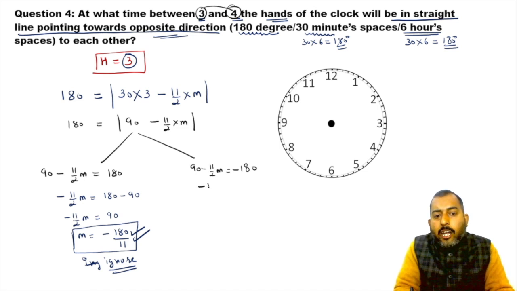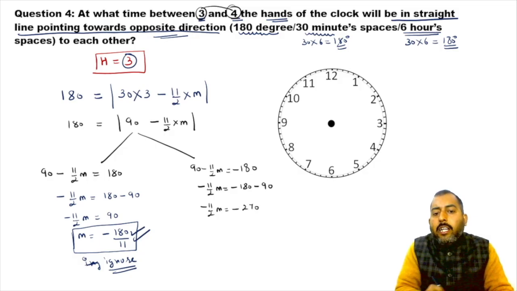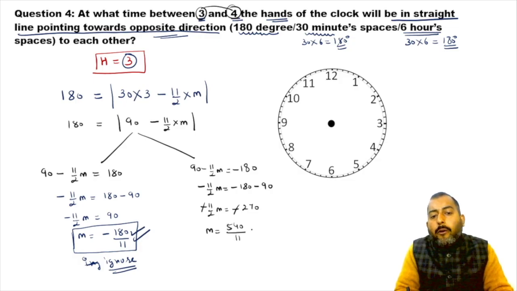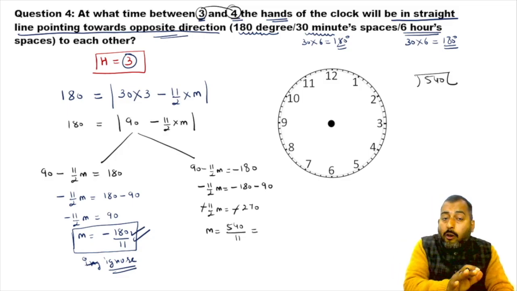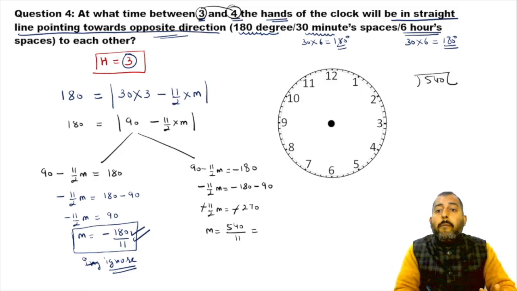So from the second equation, minus 11 by 2m is equal to minus 180 minus 90. Minus 11 by 2m will be equal to minus 270 here. Negative got cancelled out, and the 2 on the other side will get multiplied with 270, giving us 540 upon 11. Now how to write 540 by 11 in terms of mixed fraction? I've told you earlier, but let us learn this point one more time.